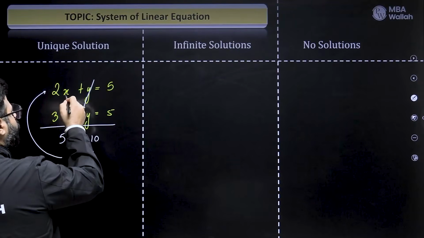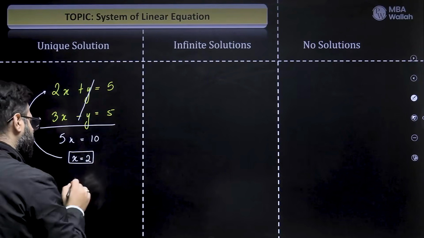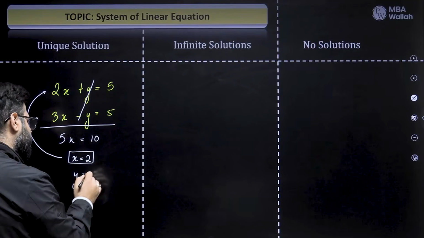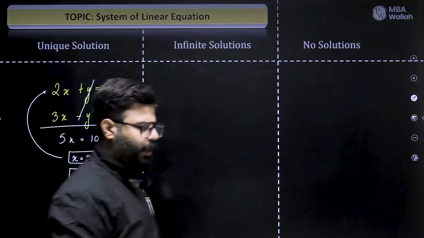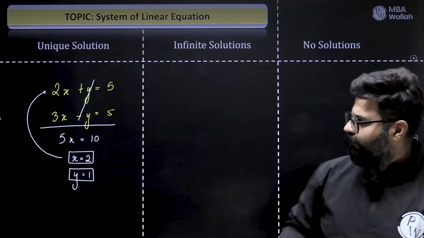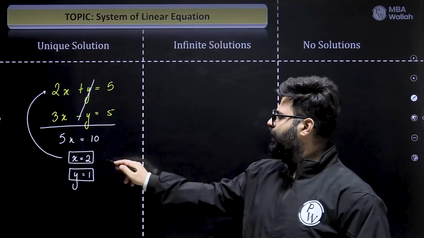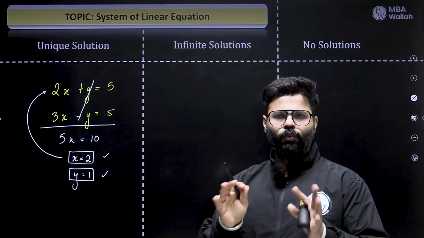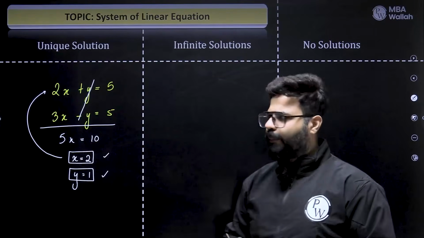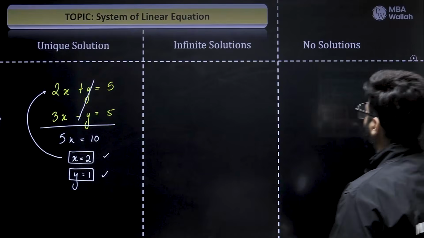And similarly, once you put x over here, this is 2 into 2, 4. 4 goes over there. So y goes to 5 minus 4 and that's a 1. You can take your time, solve the system of linear equation, and what do we observe? We have a unique solution. We have a value of x as 2 and y as 1. It is a fixed or specific value. What happens if I change the equation to this?